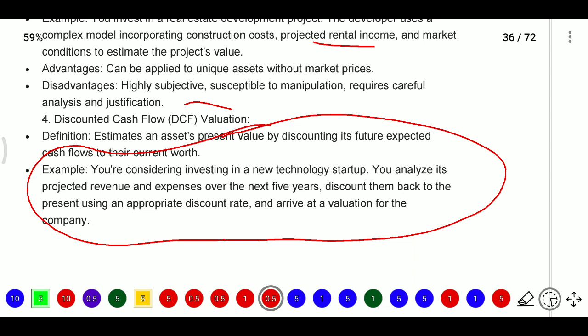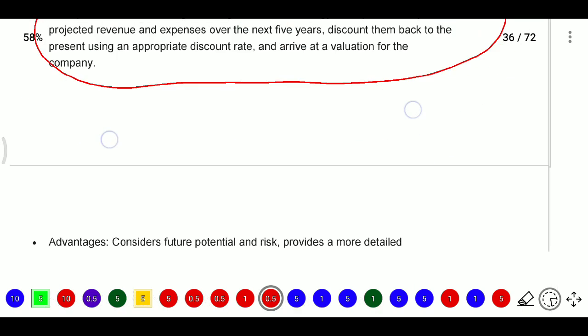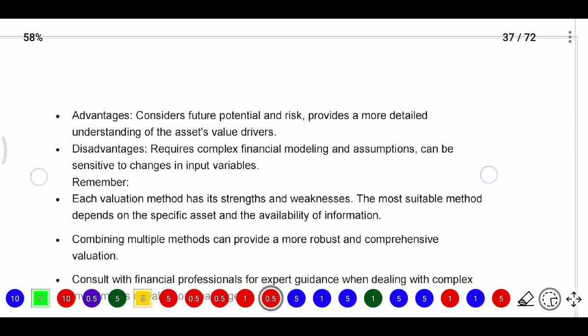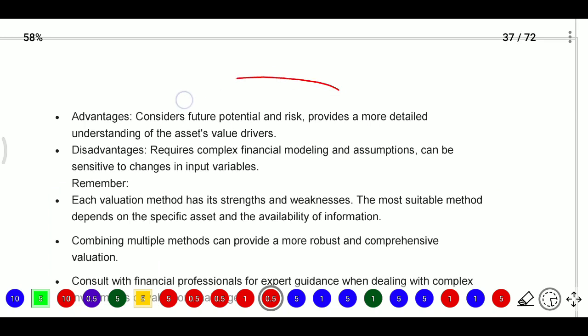So we will see whatever cash flows will come from that investment, then discount them back to the present using the appropriate discount rate and arrive at a valuation for the company. The advantages are considering the future potential and risk, and it provides a more detailed understanding of the asset value drivers.